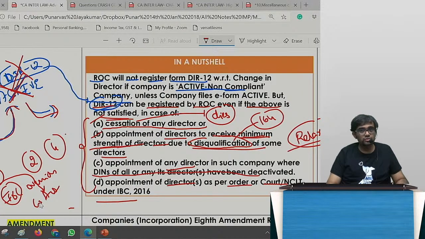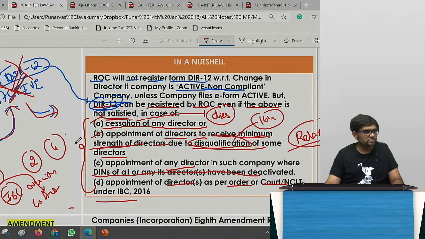Because as I told you, IBC overrides the Companies Act. How and why, you need not know. When you come to CA Final, you will have it anyway. So you need not check all those things. Got it? That is regarding the second amendment.